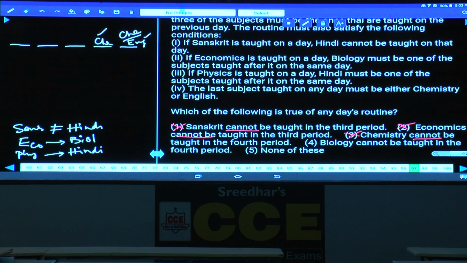Biology cannot be taught in the fourth period. Tell me whether biology can be taught or not. Yes, if biology is here, and prior to this biology, economics can be in any one of the first three periods. Hence, it is valid, and this is also false. Then what is your answer here? None of this. Choice 5.